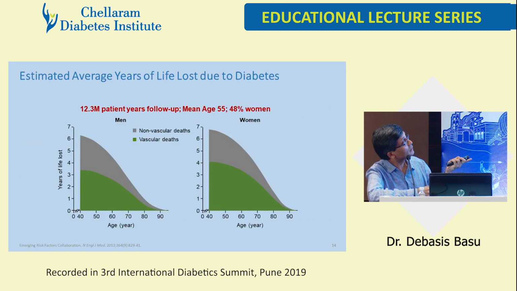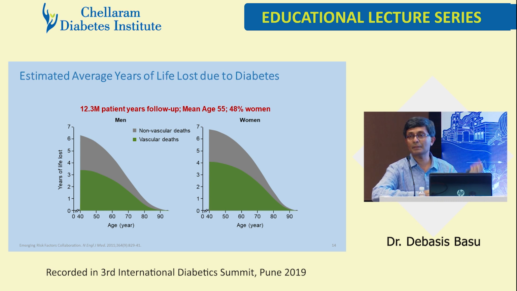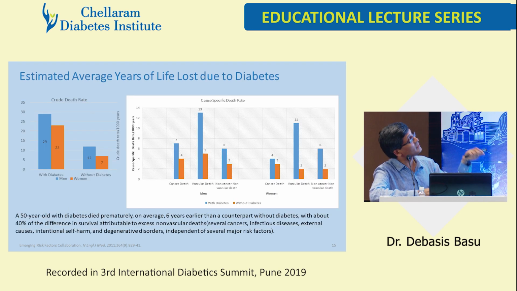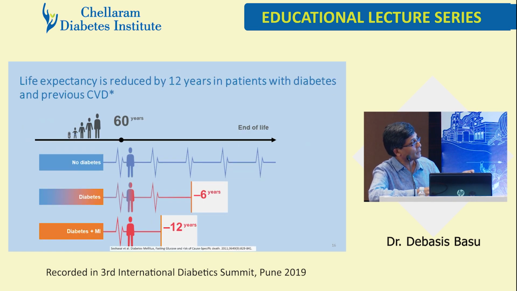Now these are the death threats. Life expectancy is reduced by 6 years if you have diabetes, and if you have diabetes plus evidence of a past MI, then 12 years. This is the ticking clock hypothesis, that diabetes and heart disease share a common soil, so they are going in line together. And therefore, this is a paper which said that even before diabetes, you have almost 3 times relative risk of having a heart attack.